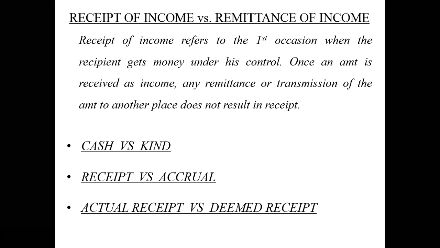Okay. Suppose, Swapnil, your parents or probably your grandparents have made a will that after their death, this particular property will go to Swapnil. Are you able to understand what I'm trying to tell you? Yes, sir. Okay.